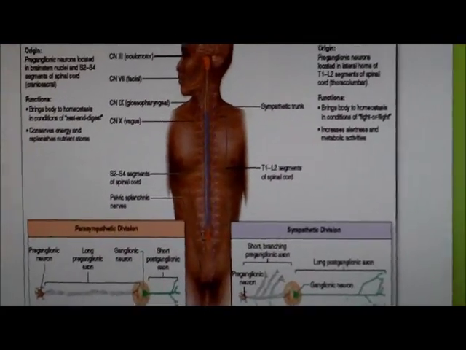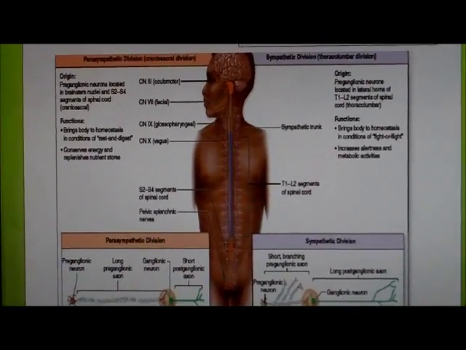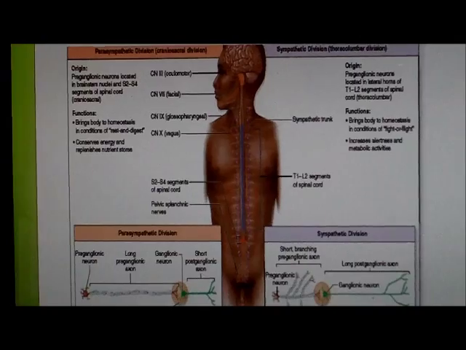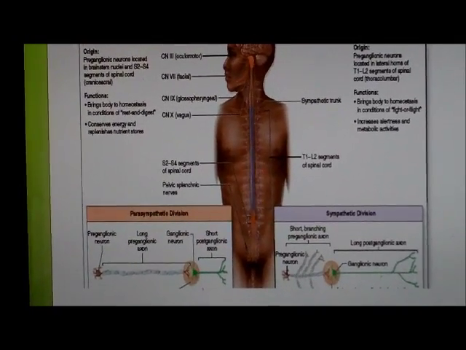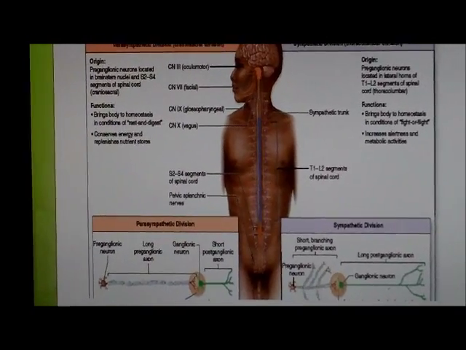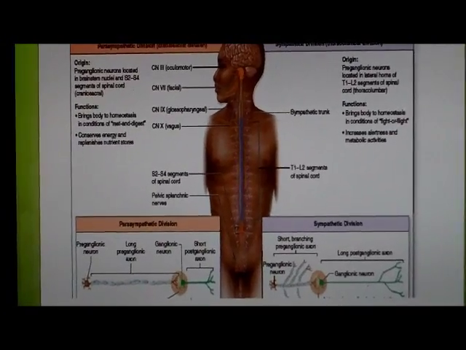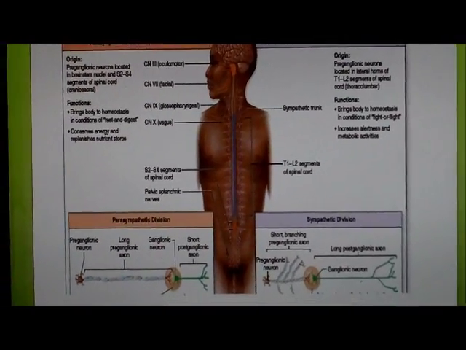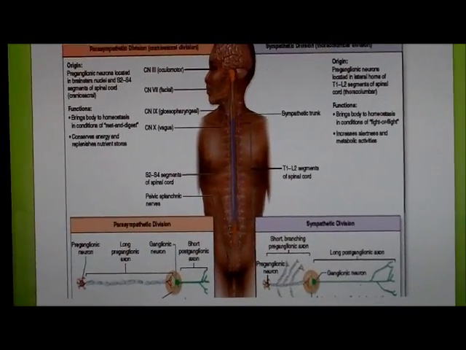The parasympathetic division functions to bring homeostasis in conditions of rest and digest. The sympathetic division functions to bring your body to homeostasis in conditions of fight or flight. Your parasympathetic conserves energy and replenishes nutrient stores, while your sympathetic division increases alertness and metabolic activities.